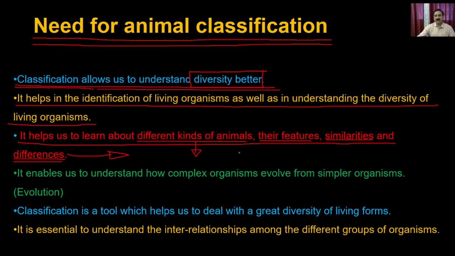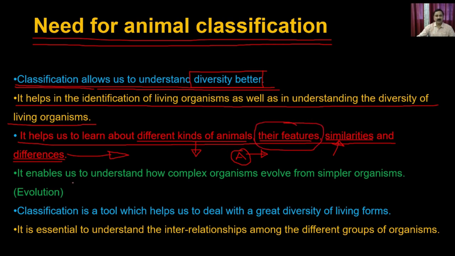For example, if I am identifying animal A, I'll take out the properties. I will check what kind of animal it is: herbivora, carnivora or omnivora, whether it is multicellular, or tissue or organ system level, so what the body organization could be. Based on these properties, the similarities as well as the dissimilarities, you will very quickly be able to know the features of this animal and which group it belongs to.